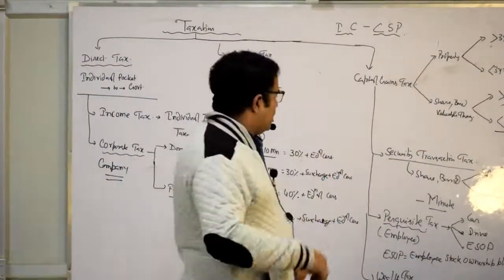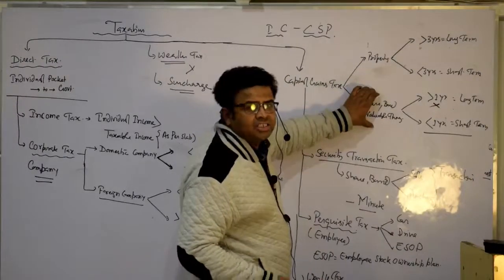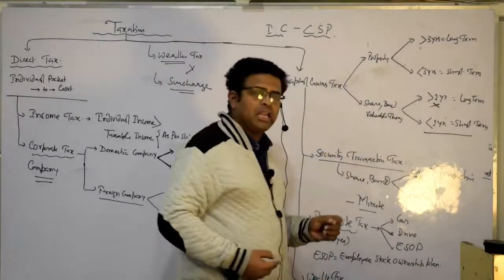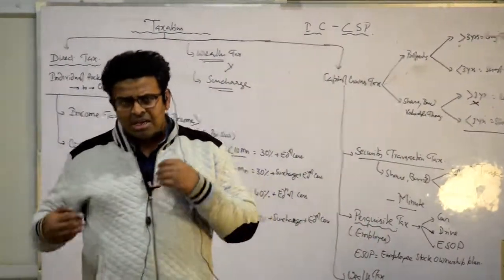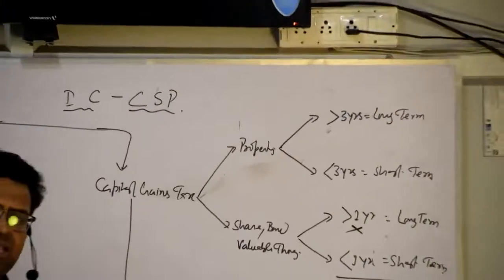And we have seen that in the long term there is no need to pay tax on this. After this, the government said that many people do not declare their capital gain tax. Therefore, what did the government say? Security transaction tax. Which one did I say? Security transaction tax. Yes or not? And this is on the basis of selling and purchasing.